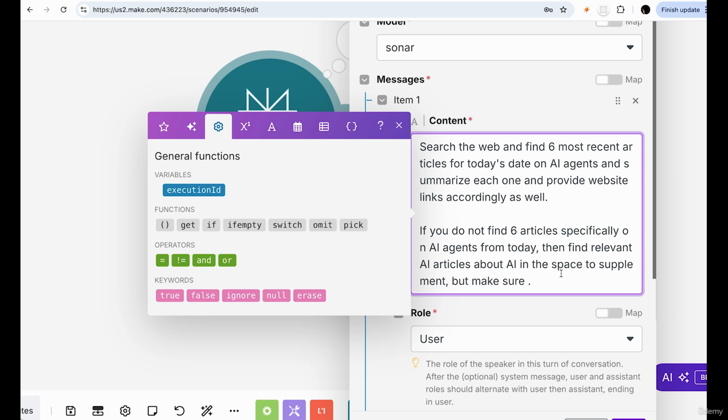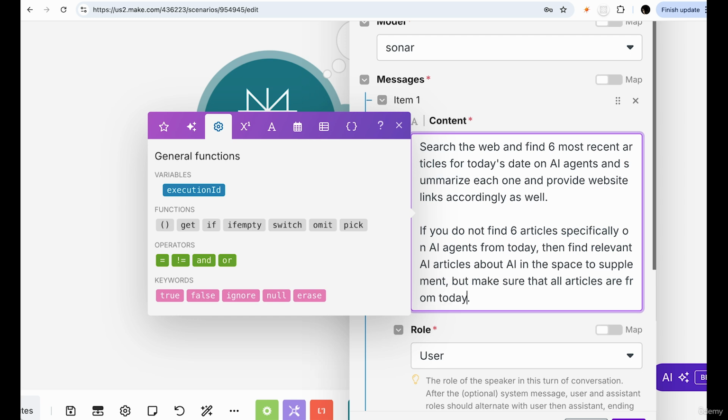But make sure that all articles are from today and not yesterday. So this matters to me because I want to create a social media management system that's going to post daily. So I wanted to get the most relevant news from today as the researcher to provide to the brain. I don't want to go back to yesterday if it can't find. That way I'm going to minimize it using older stuff or accidentally reusing content that was already there. And I've managed to add this patch in based off of the results of what the input was previously. And this is how you optimize.